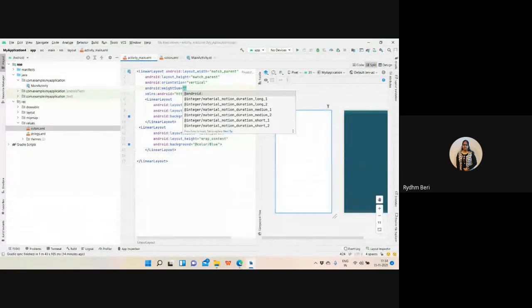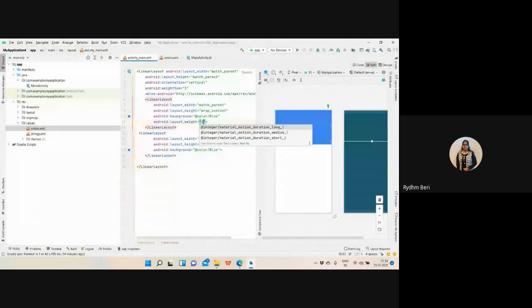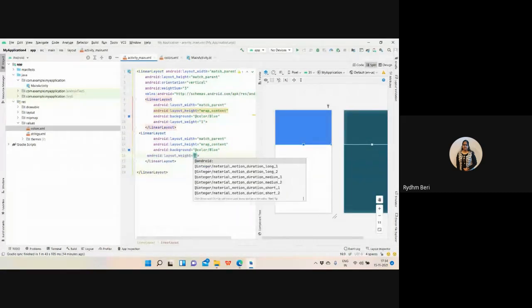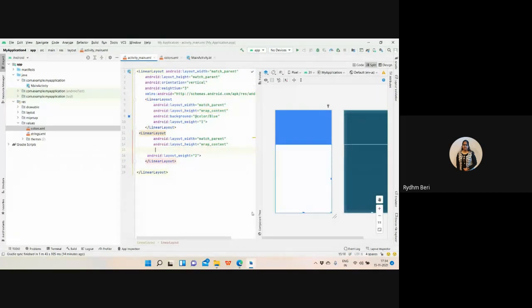We want to create two, in which one part is maximum and the other is small. So instead of two, I'm creating three. Here I'm saying this will take weight 1 and this will take weight 2. And I don't want to have the color as blue. Better?